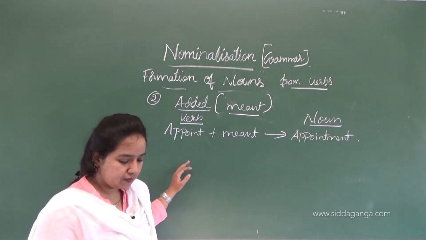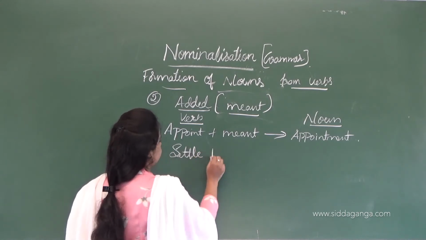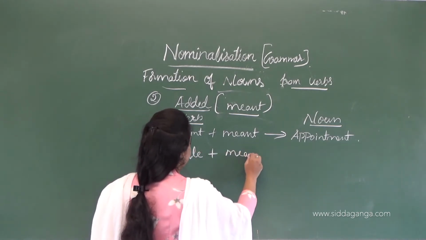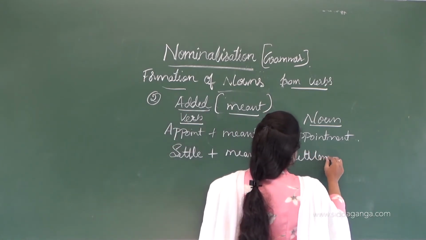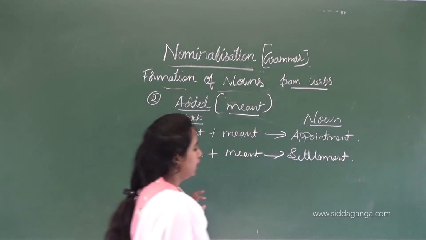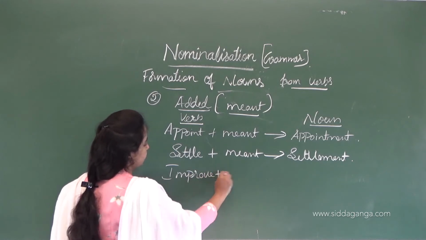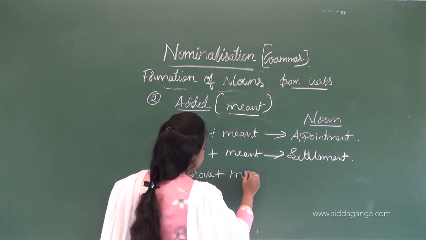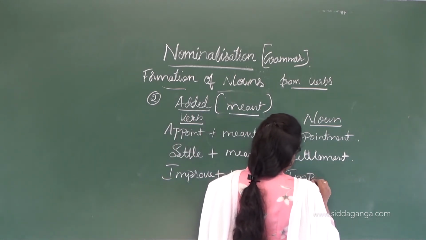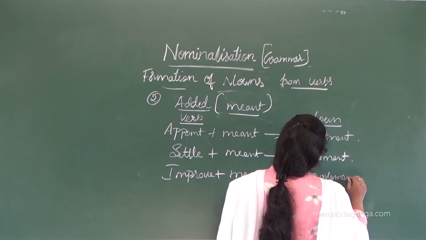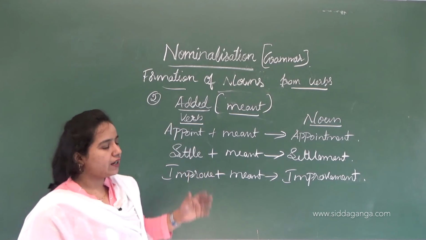The next is settle. If we add -ment, we get settlement. Next is improve. This is a verb. If we add the suffix here, we get improvement. So this is about the suffix -ment.